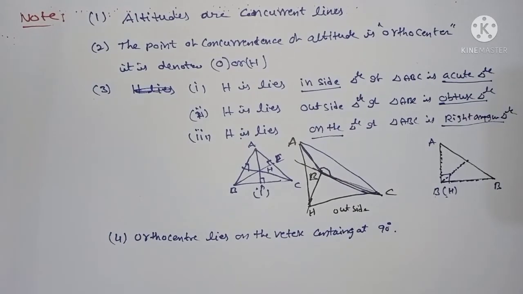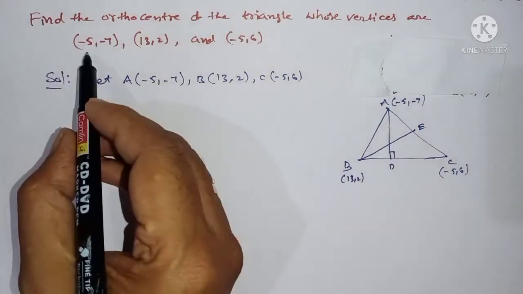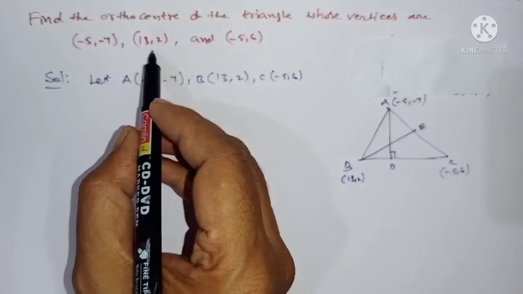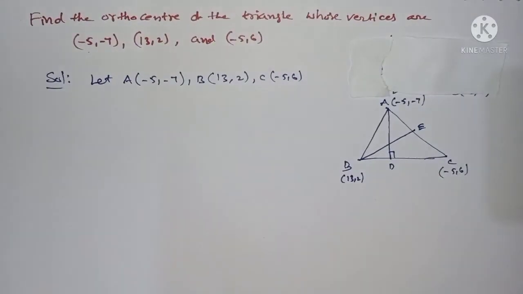Okay. Next problem. Example: find the orthocenter of the triangle whose vertices are A(-5, -7), B(13, 2) and C(-5, 6). Let's do one orthocenter problem.